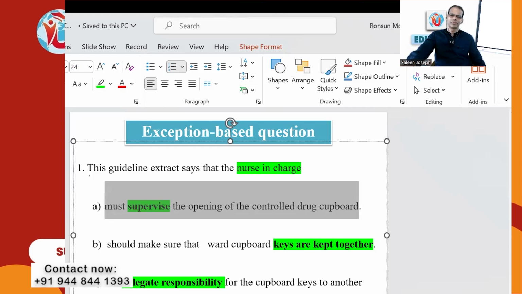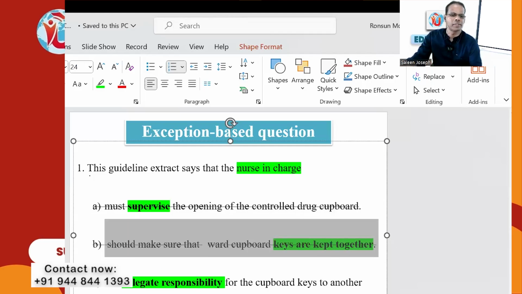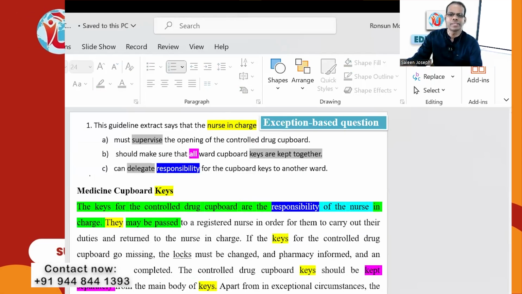Keys are kept together. Should all the keys be kept together? Not allowed, Father. No, not allowed. C is the answer. Let's check. We are not going into all the details. We will just check with this. Now the topic sentence. Just read.